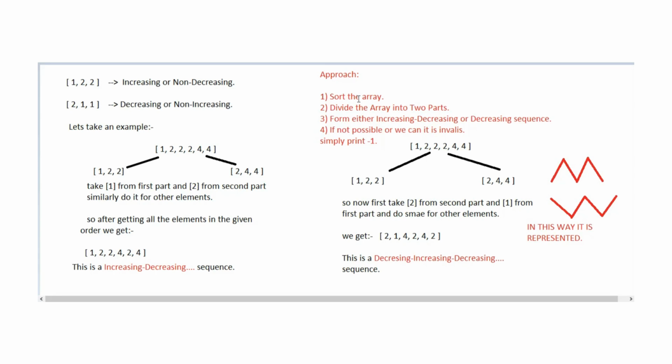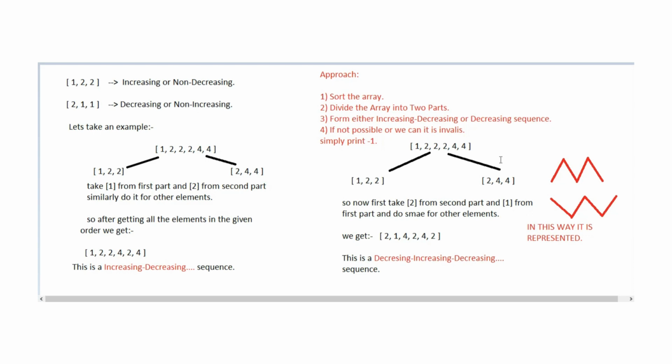After doing sorting, what we need to do is divide our array into two sub arrays, and we need to find the interesting array from that. Means we need to construct the increasing-decreasing type of sequence or decreasing-increasing type of sequence, as we have done in these two cases, for this and for this. But if no such valid answer is possible, you simply need to print -1.